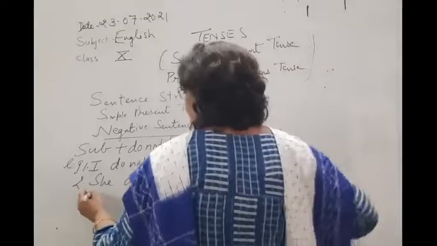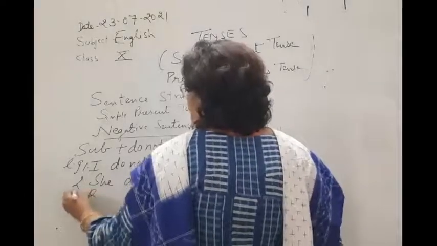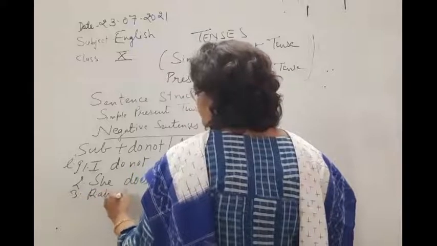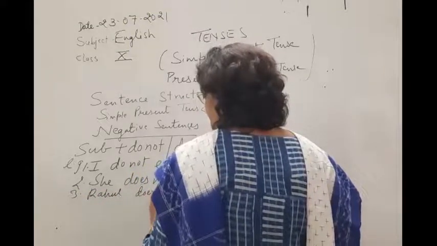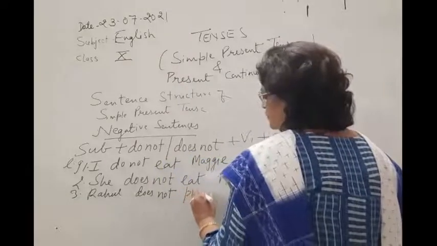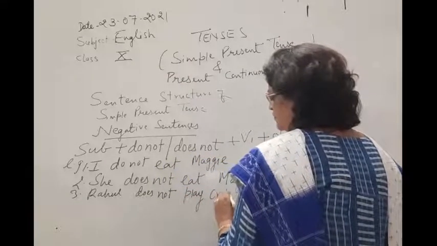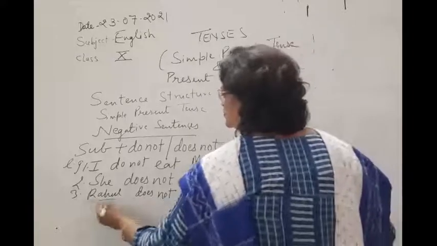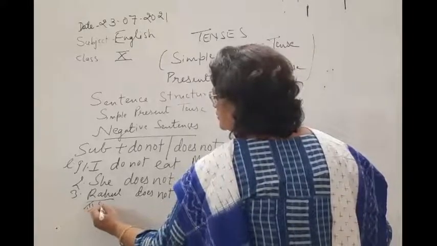Like Rahul does not play cricket. So this is third person singular.